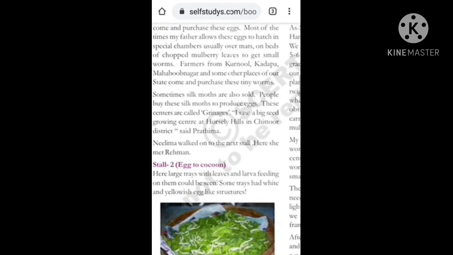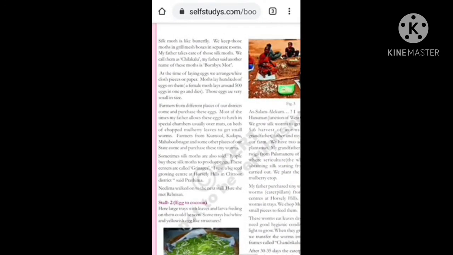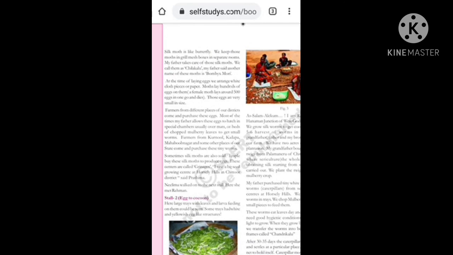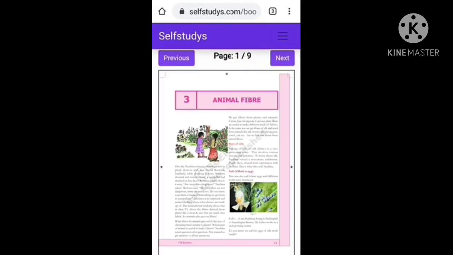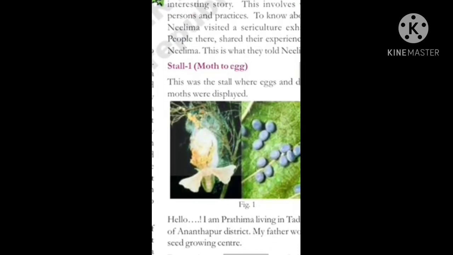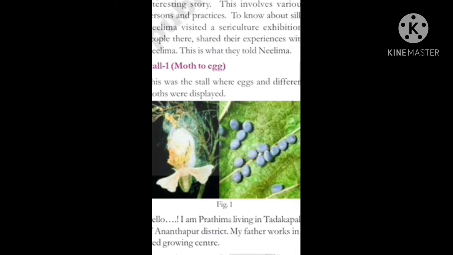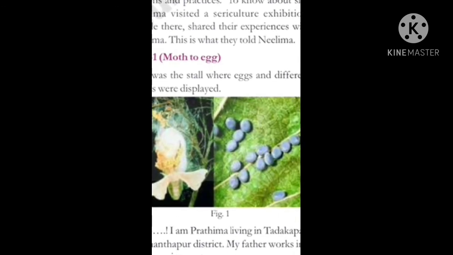Again we need to see the silk moth in the first picture. This is the silk moth. This figure looks like a butterfly. It is also called chilakalu. And how many eggs does it give? Around 500 eggs. After that it will die.